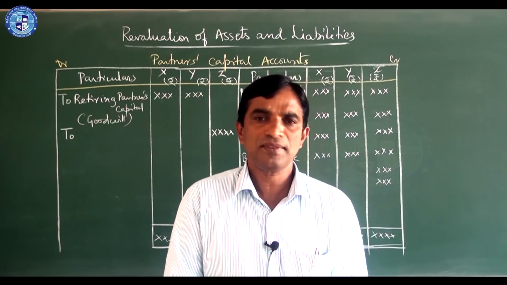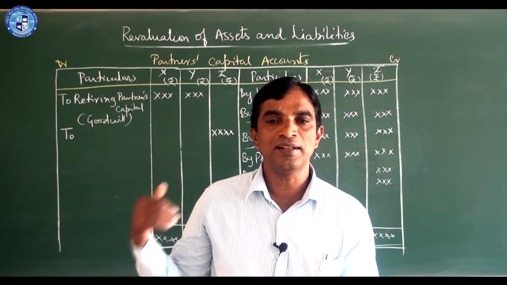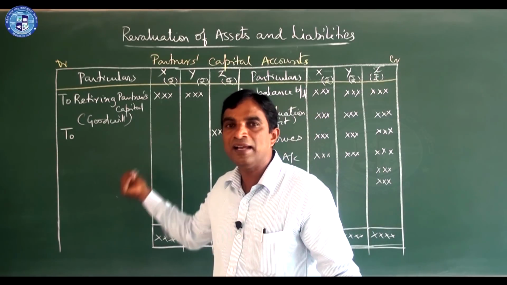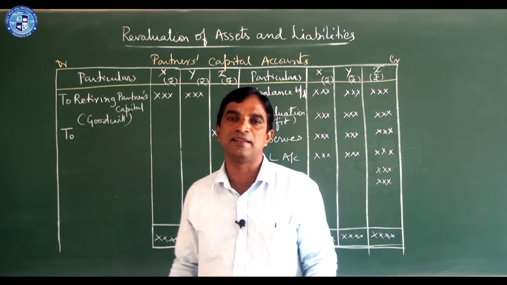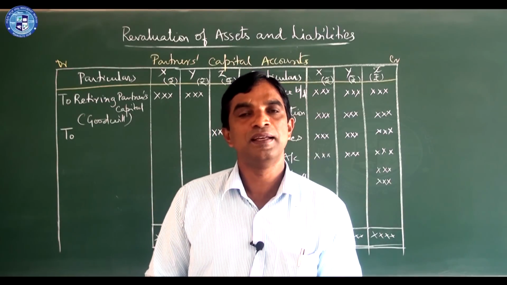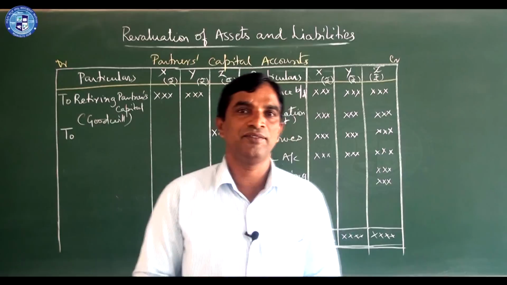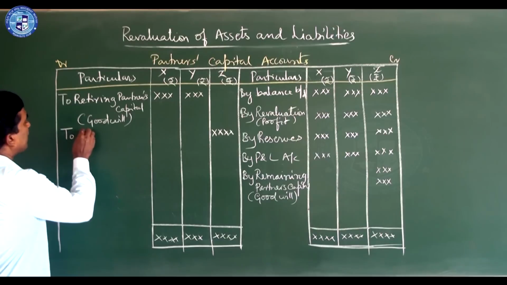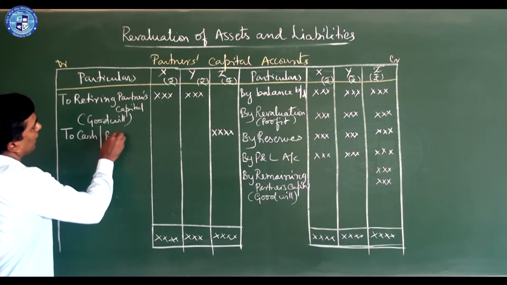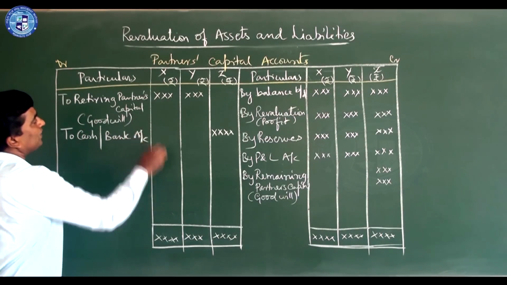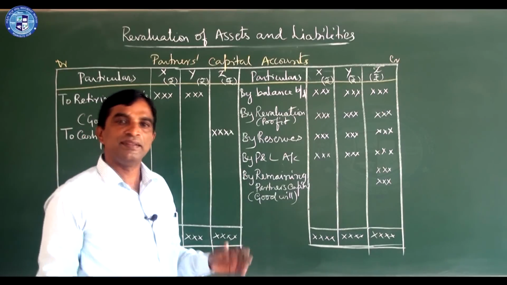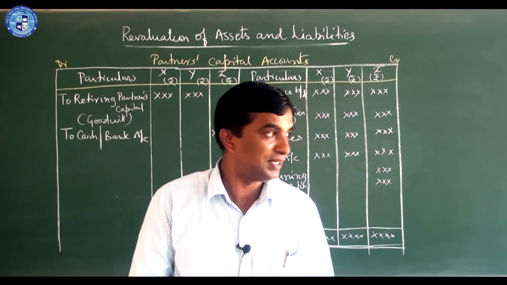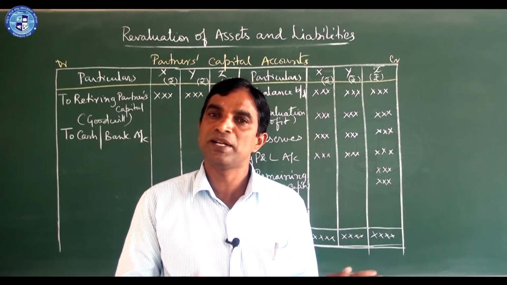How to pay? There are conditions. Payment or settlement is due to the retiring partner or the legal representatives of a deceased partner. If we are paying by cheque or cash, we write like this: in one installment we pay a lump sum amount to cash account or bank account. You settle that full amount. That is also possible. There are different possibilities of paying, because here, as per due notice, he will get retired.